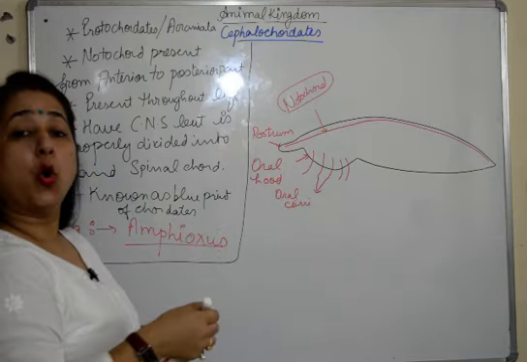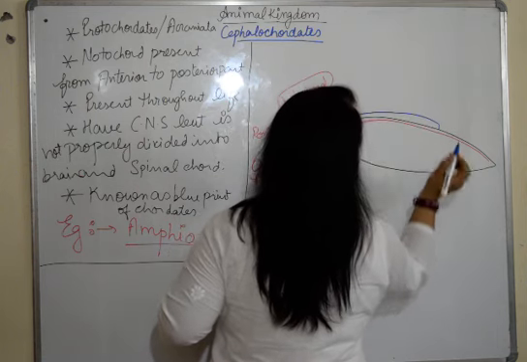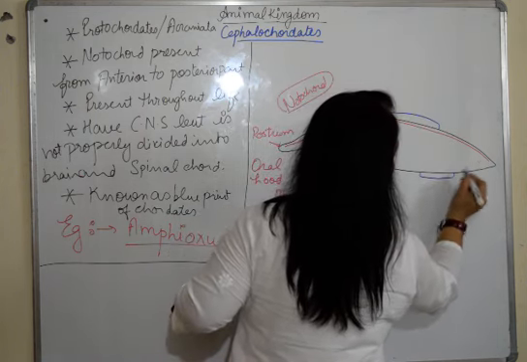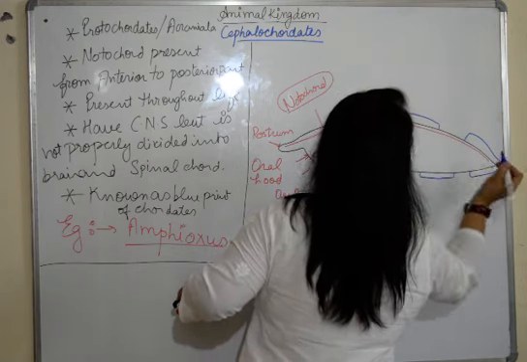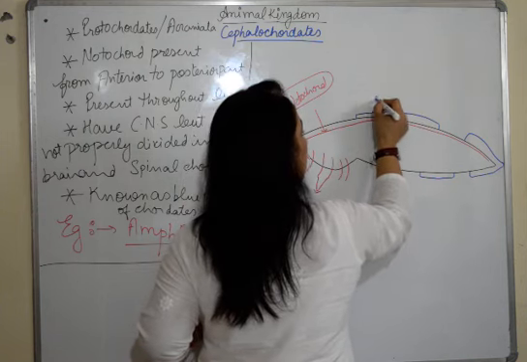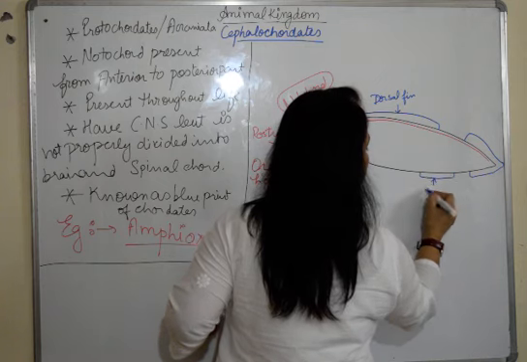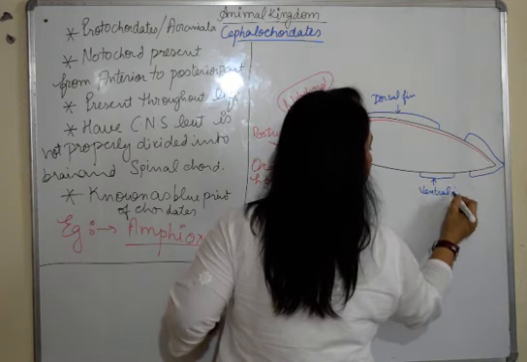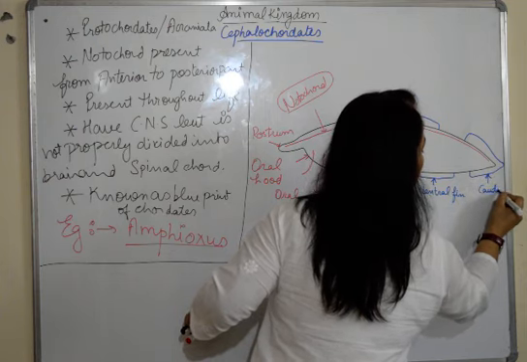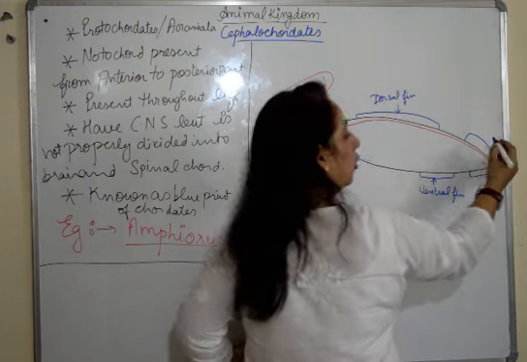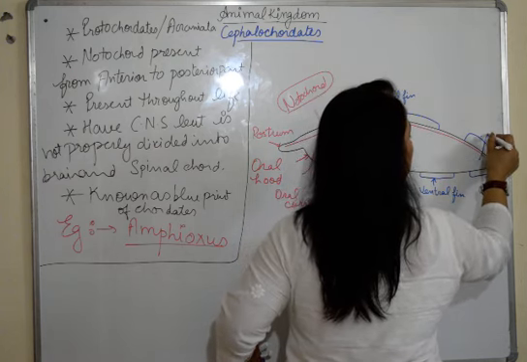Now they possess all three types of fins: the dorsal fin, the ventral fin, and they have the caudal fin as well. This is the dorsal fin, this one is the ventral fin, and this one on the tail part is the caudal fin. This region is called the tail.